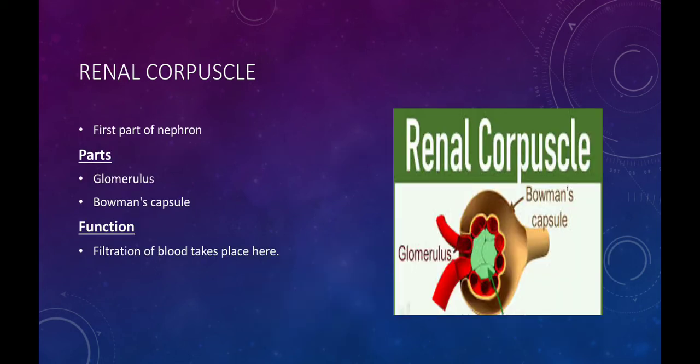First we discuss renal corpuscle, which is the first part of the nephron. Renal corpuscle consists of two main parts, which are glomerulus and Bowman's capsule. Glomerulus is basically a network of blood capillaries, while Bowman's capsule is a cup-shaped structure which is present in the surrounding of glomerulus. The function of renal corpuscle is filtration of blood.